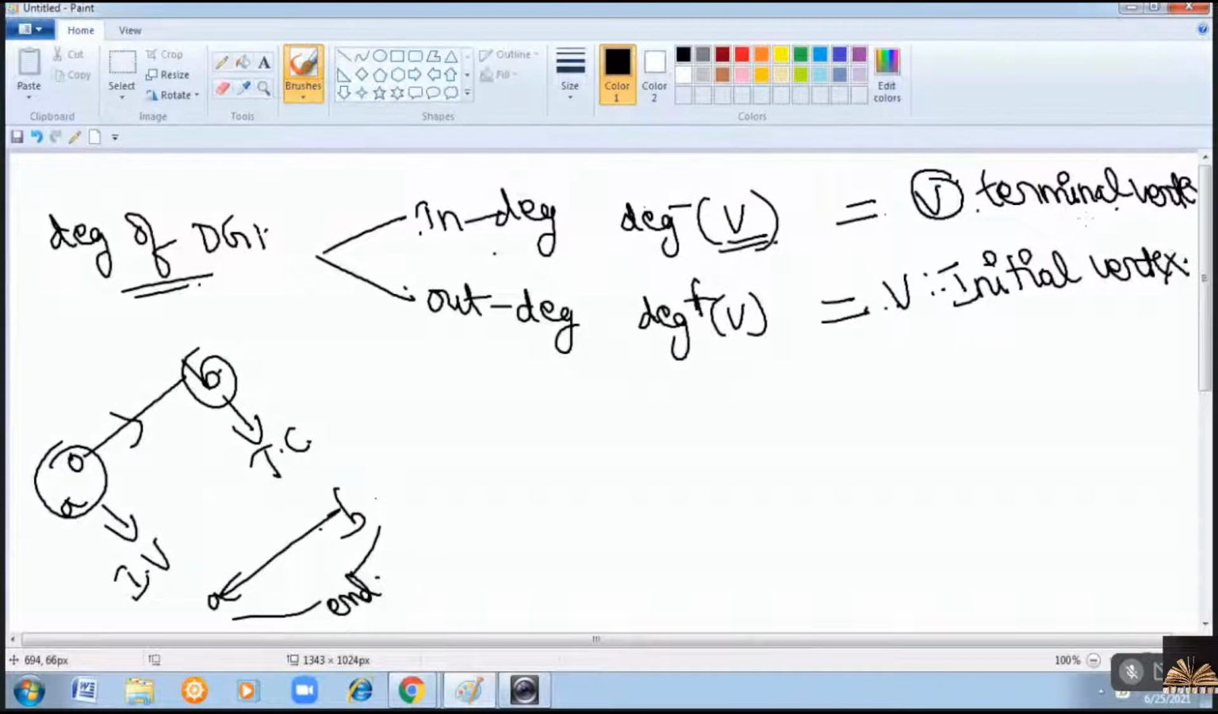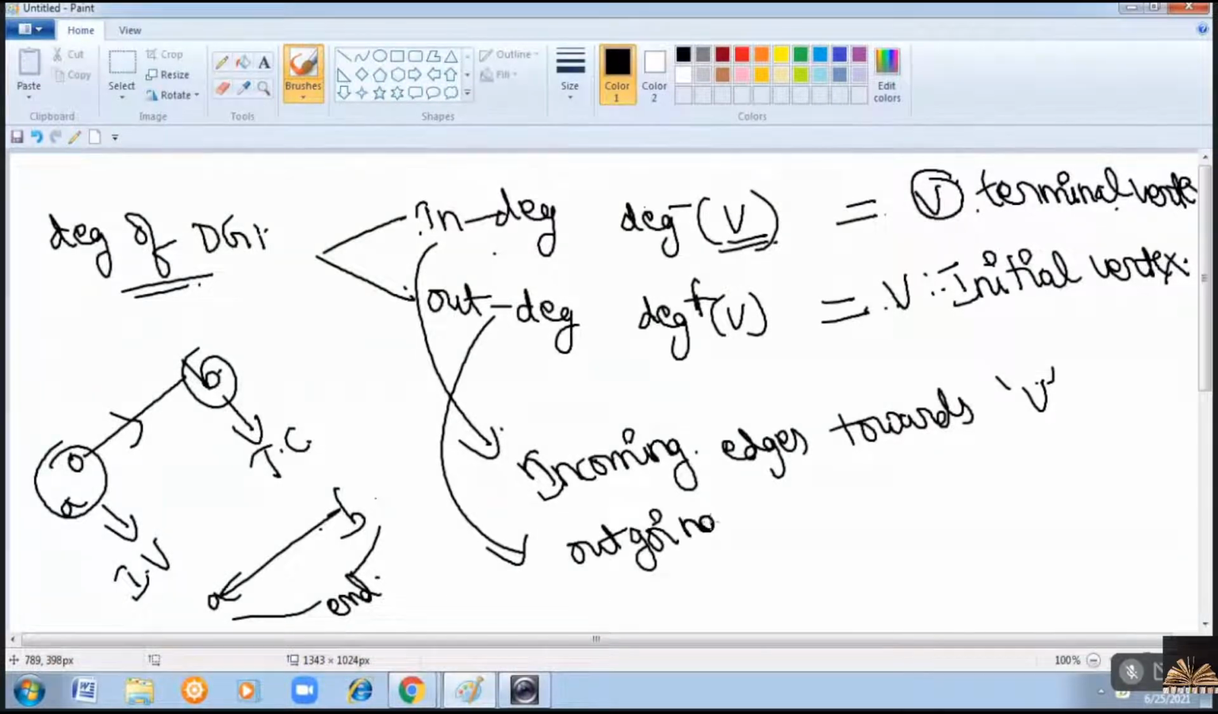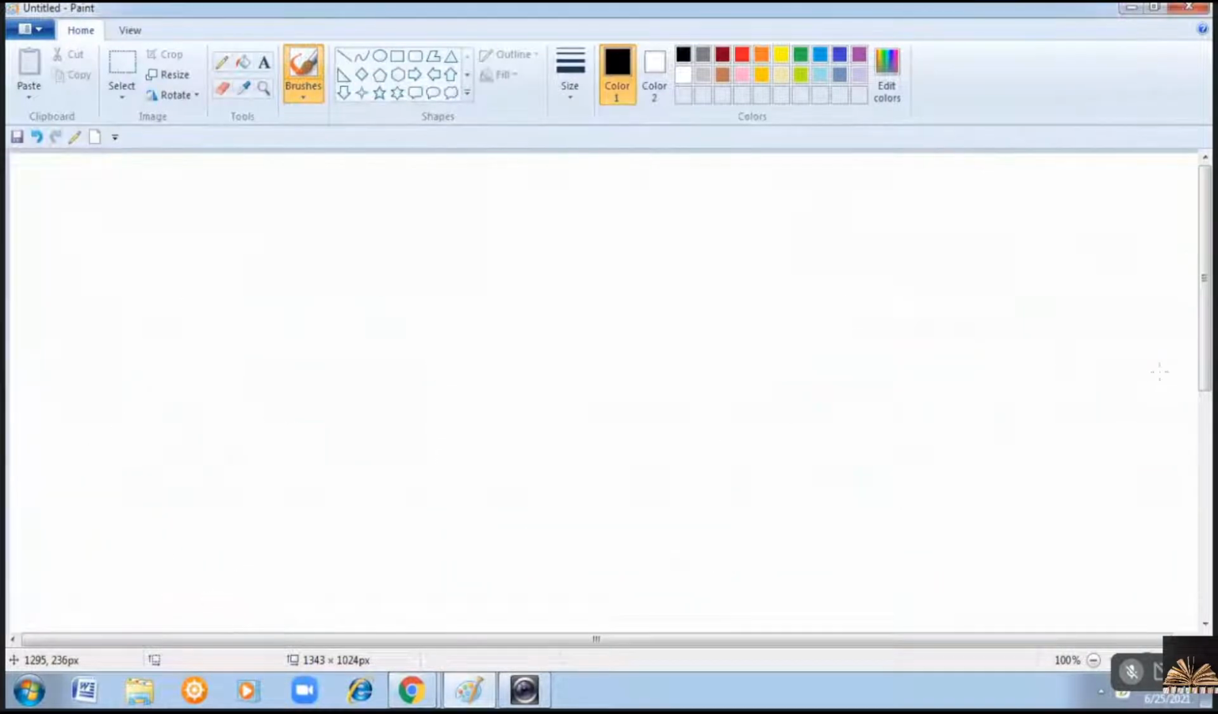In simple terms, just for you to remember, you can say that the in degree is the number of incoming edges towards the vertex V. Similarly, out degree is the number of outgoing edges from the vertex V. Clear? Now let us see one example.